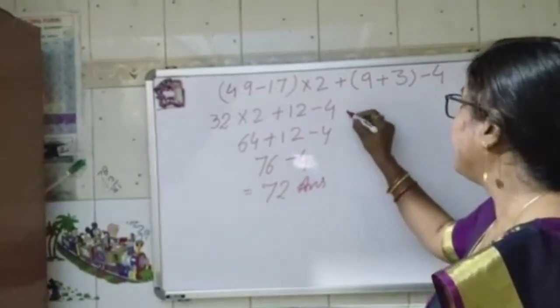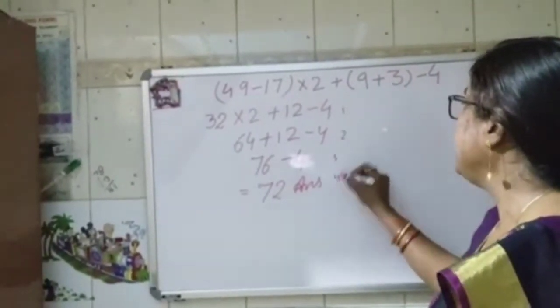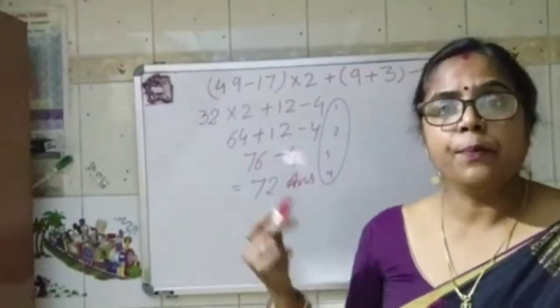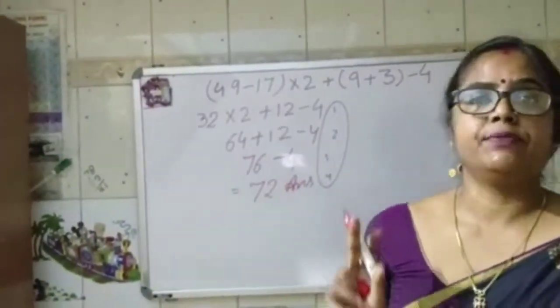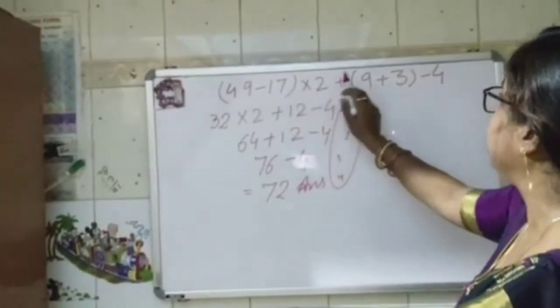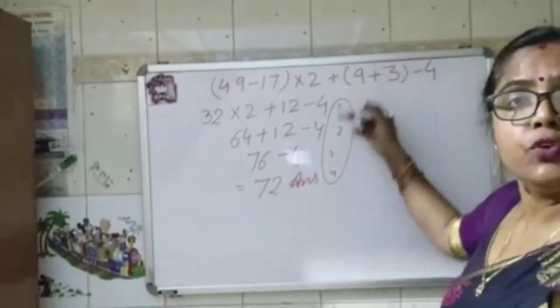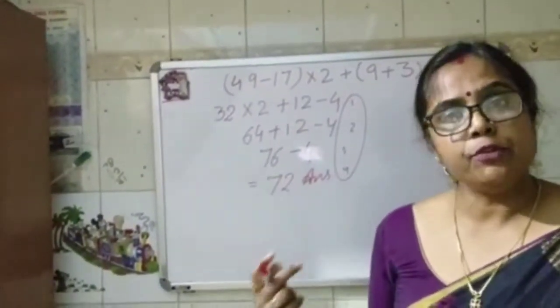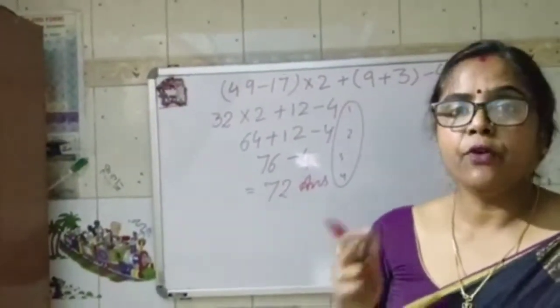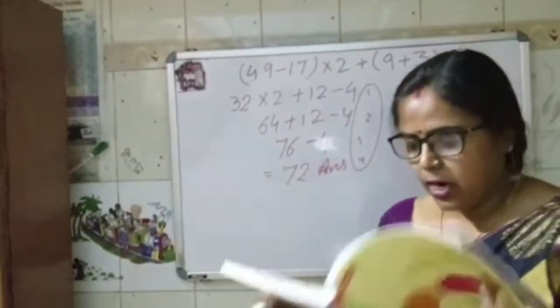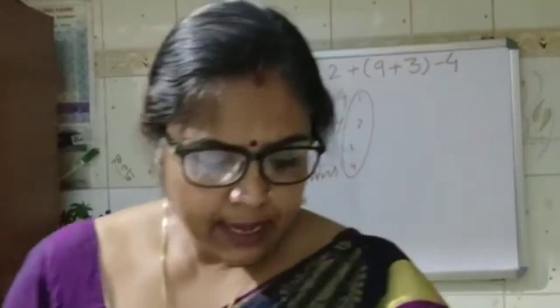You can see step 1, step 2, step 3 and step 4. These 4 steps are very important. As many operations as are given, that many steps should be there. Here are 4 operations: bracket, multiplication, addition and subtraction, so 4 steps. If there are 5 operations, we have to show 5 steps. It depends on what operations are given in the book. So this is all about the topic.